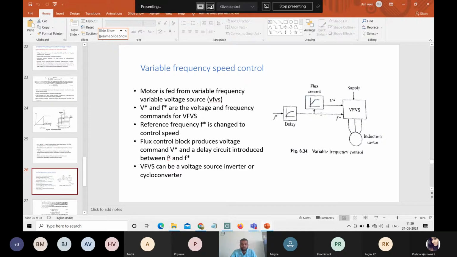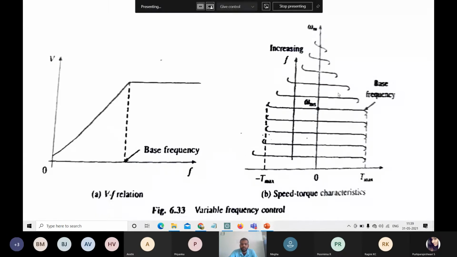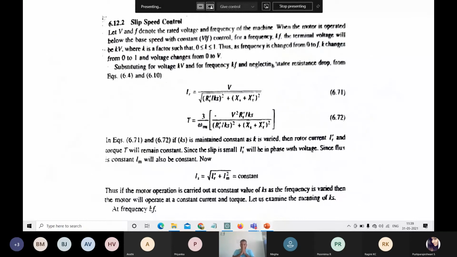And the copper losses. Here the copper losses are very low, and the efficiency and power factor are high, if we maintain the operation at good running conditions.